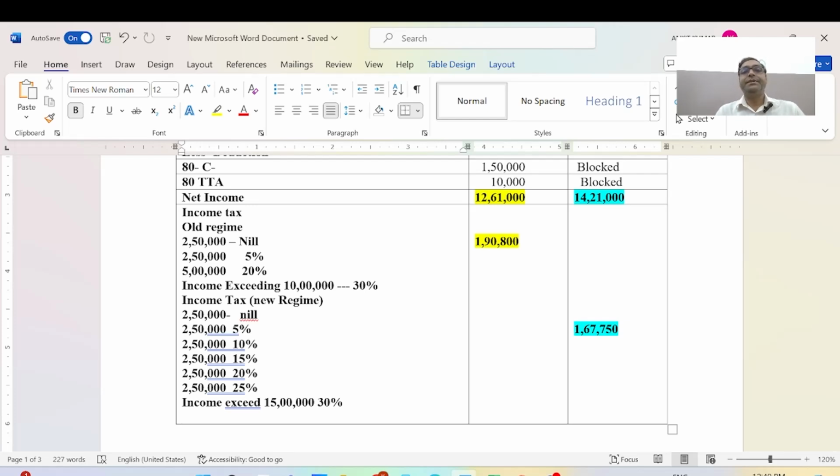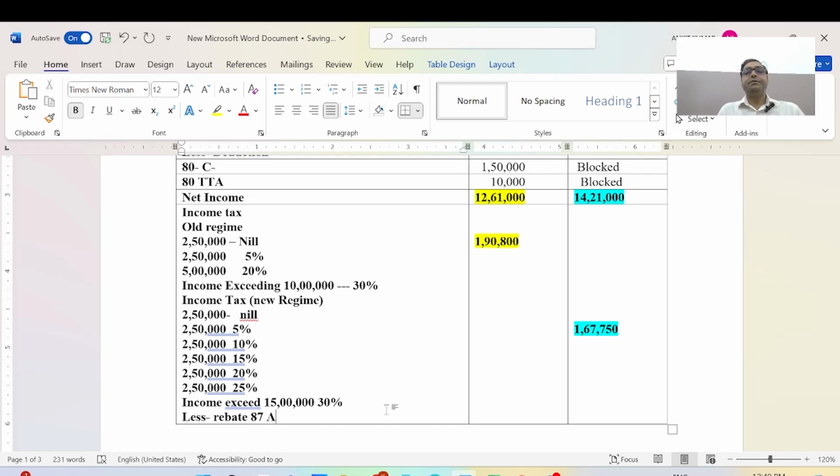Now I will continue these questions, and as per the question information we will deduct here the rebate under section 87A. This amount will be nil here, rebate under section 87A.